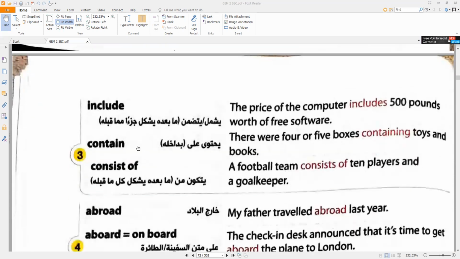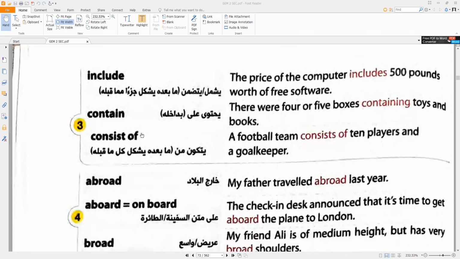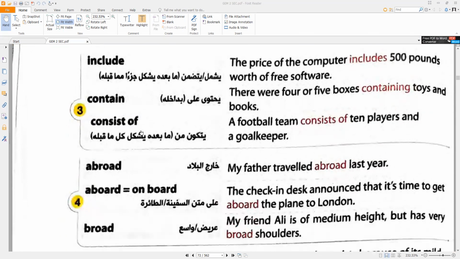The difference between include, contain, consist of, and the difference between abroad, aboard, broad as an adjective. Take a look.